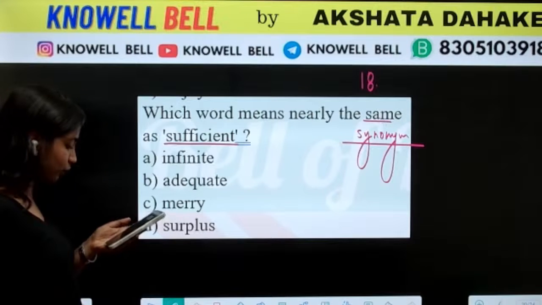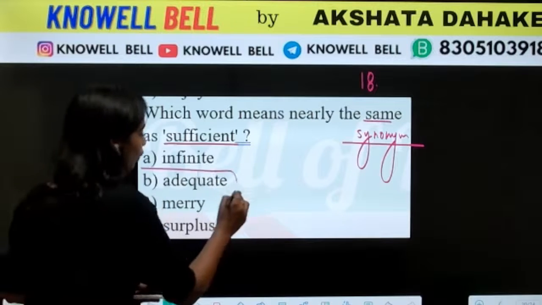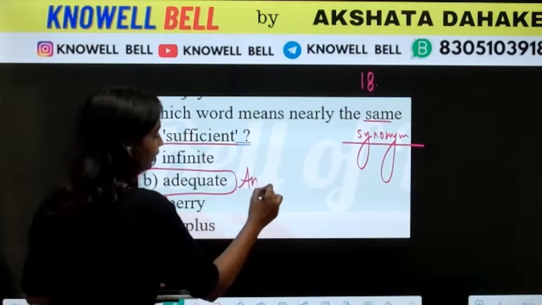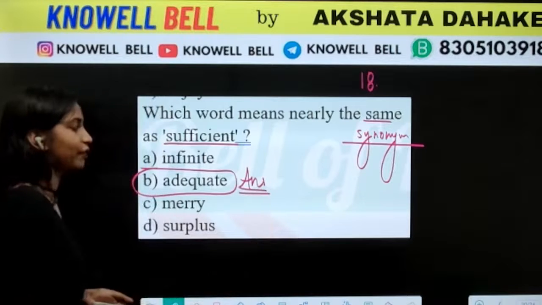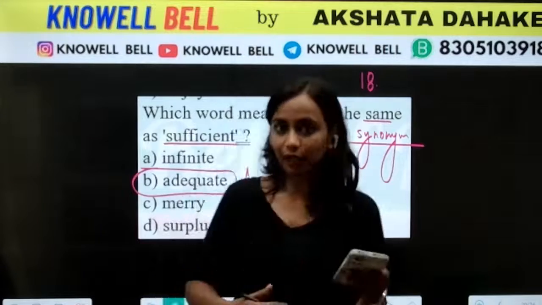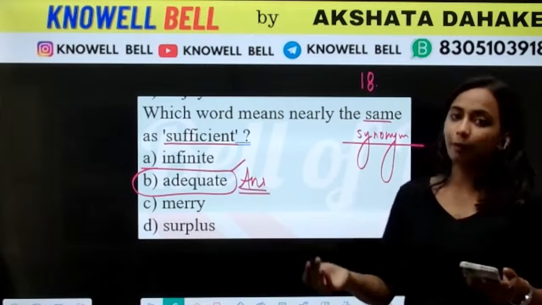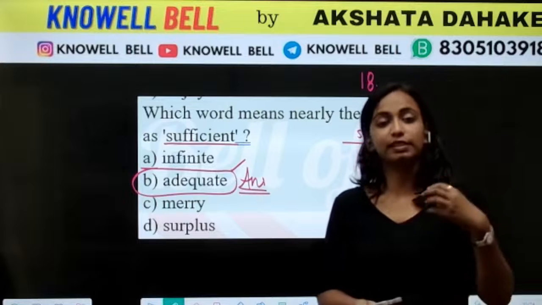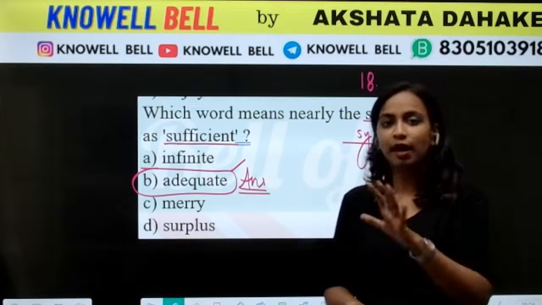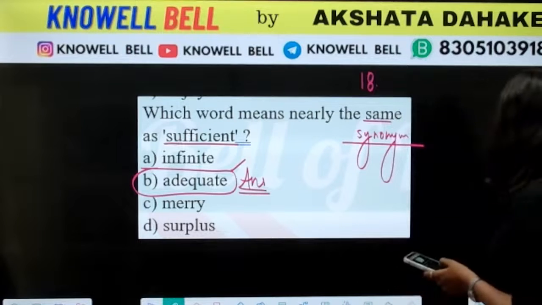Very good. Everyone is right over here. B is the correct answer. What is the right answer? Adequate. Correct answer क्या होगा यहाँ पे? The right answer we have is adequate. Sufficient and adequate, they are synonymous to one another. So adequate amount का भी मतलब होता है amount that is neither too less, neither too much, adequate. Good, B is the right answer.